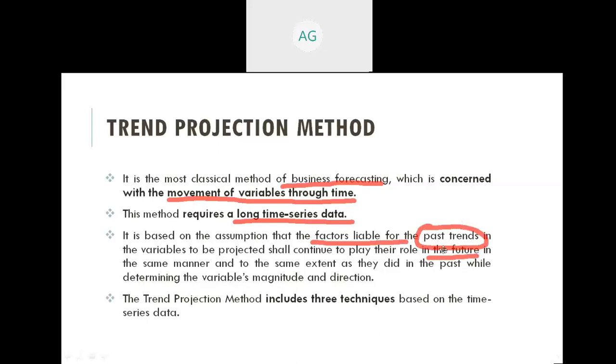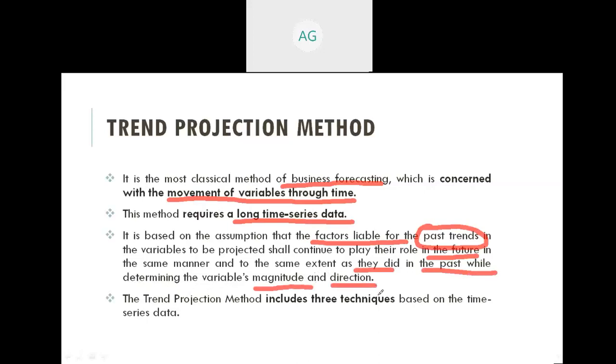So whatever factors came into play in the past trend are also going to contribute in the future. So this method deals with it in the same manner and to the same extent as they did in the past, while determining the variable's magnitude and direction.